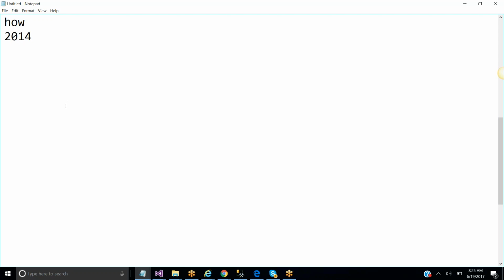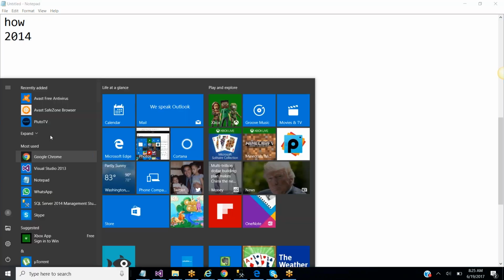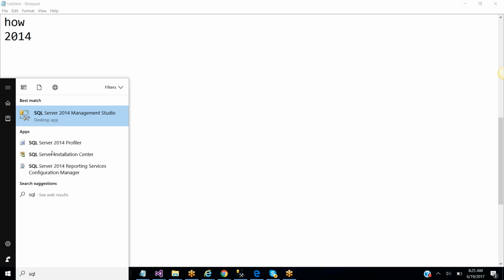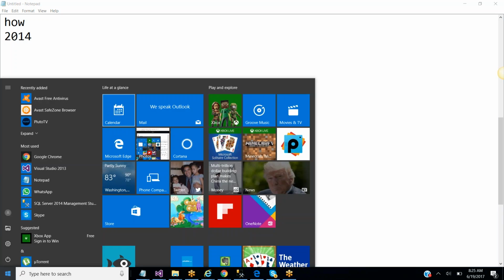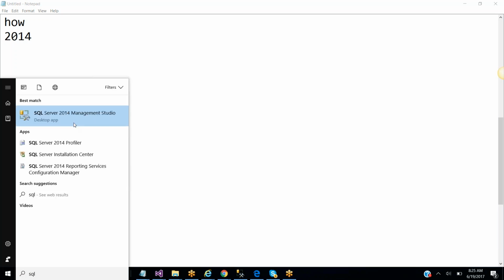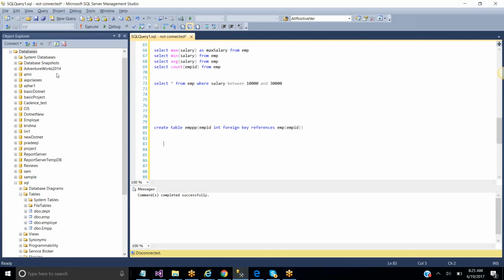Once you have installed SQL Server in your system, go to the start window. Just type SQL, then you can see SQL Server 2014 Management Studio. As I told you, in my system I have 2014, that is the reason SQL Server 2014 Management Studio is showing. Once you click on it, it will automatically fire up a window like this.